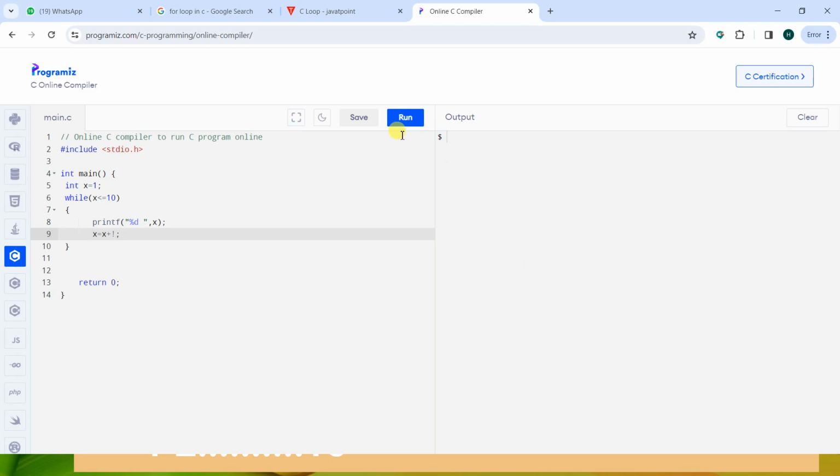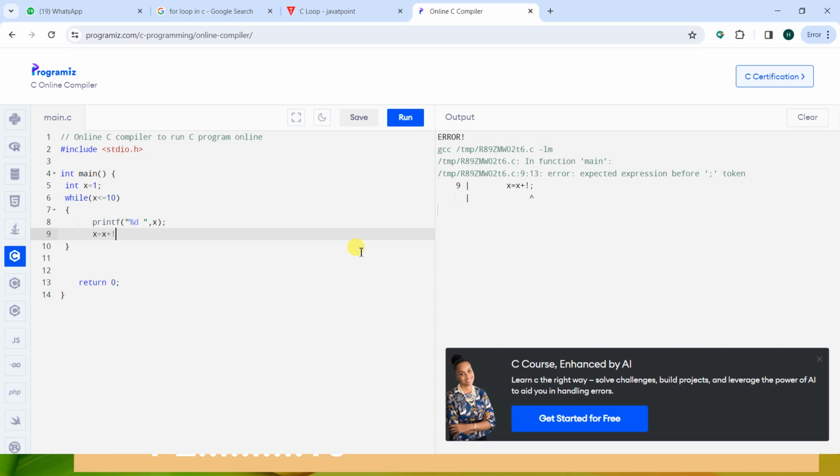Then if I run the program, the result will be 1 to 10, but x equal to x plus 1 has to be written.